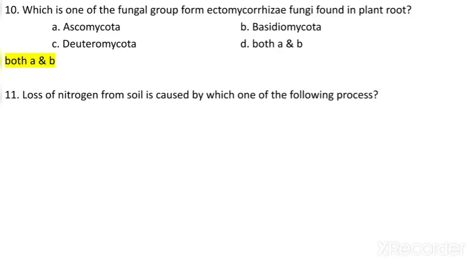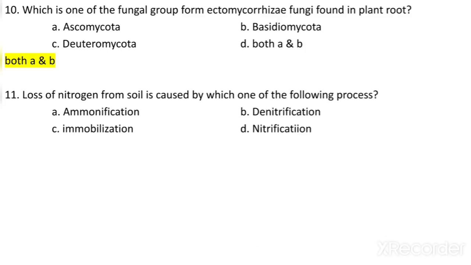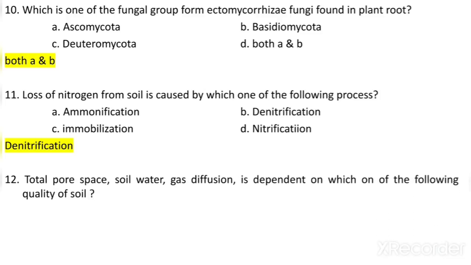Loss of nitrogen from soil is caused by which one of the following processes? Ammonification, denitrification, immobilization or nitrification. Now here what do we have to choose? Loss of nitrogen from soil is caused by which process? So denitrification is the process by which loss of nitrogen occurs from soil.